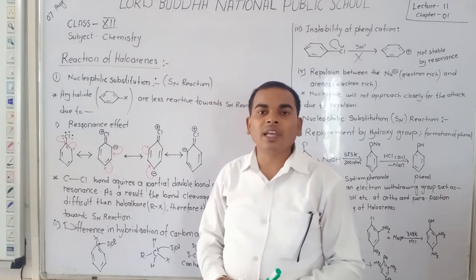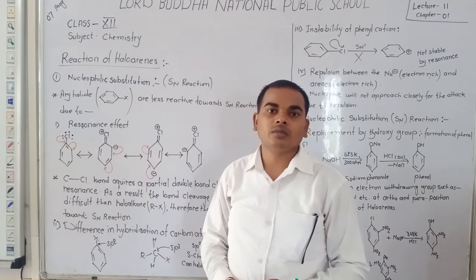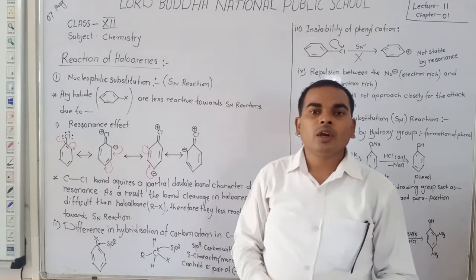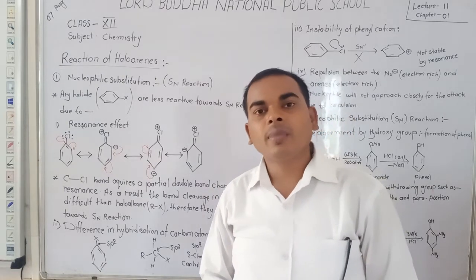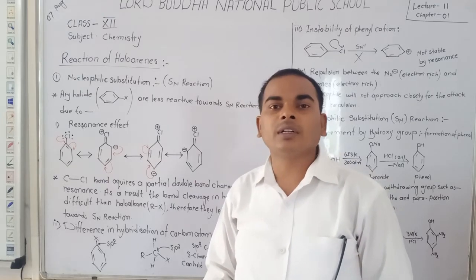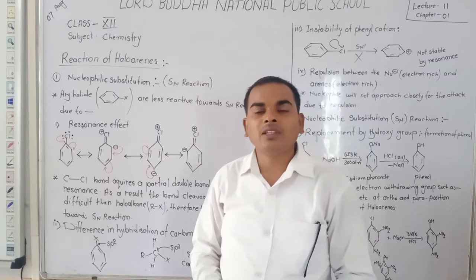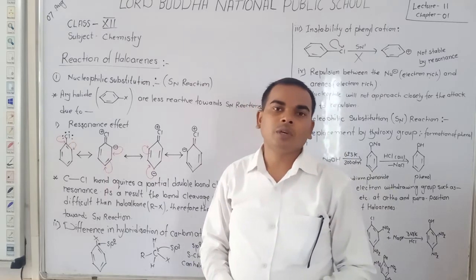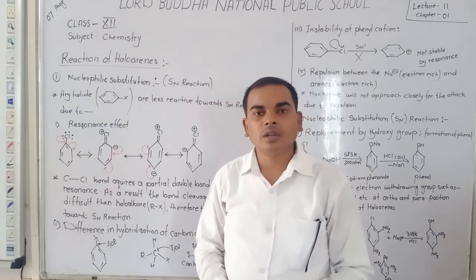It is possible only in drastic conditions. The question is why haloarenes do not undergo SN reaction, meaning nucleophilic substitution reaction.